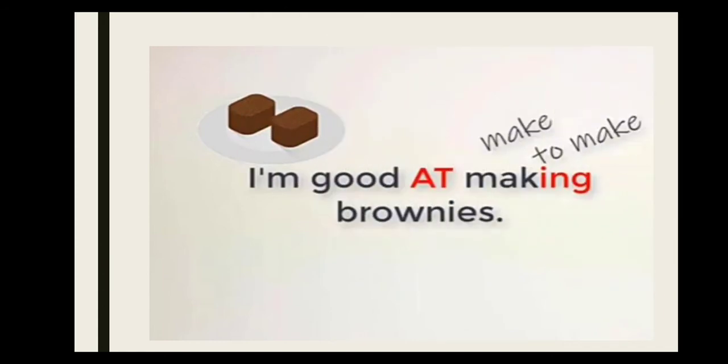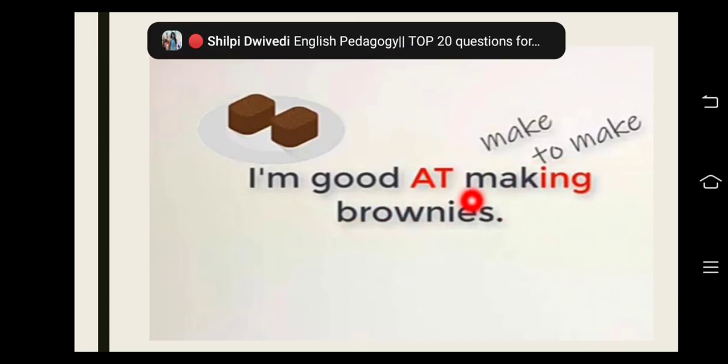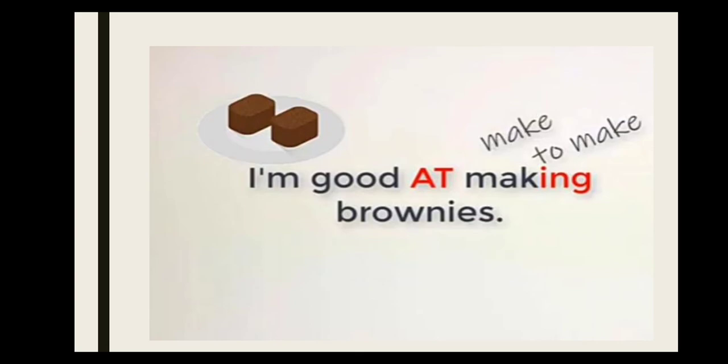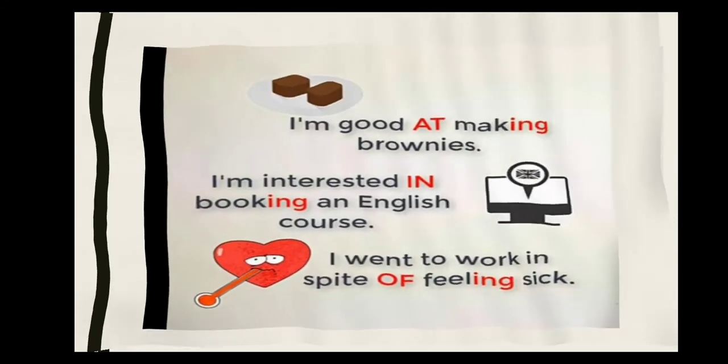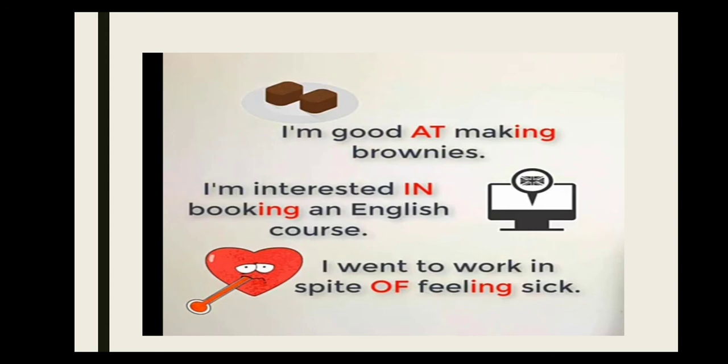I am good at making brownies. So here "I am good at" has a preposition. Making brownies: make plus ing, making. It's not "I am good at to make." No, if you see "to make," it's not a gerund. Okay. Next example, I am interested in booking an English course. So here, I am interested in booking. It's not "I am interested in to book." "To book" is not a gerund, it will be an infinitive.